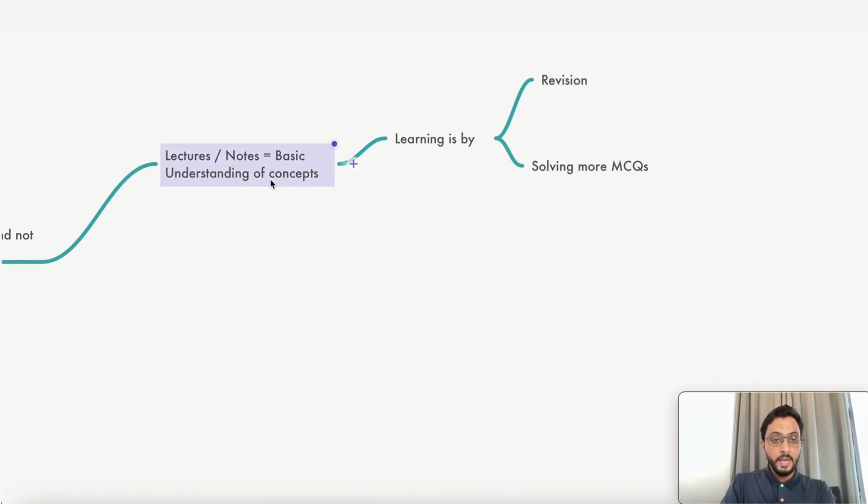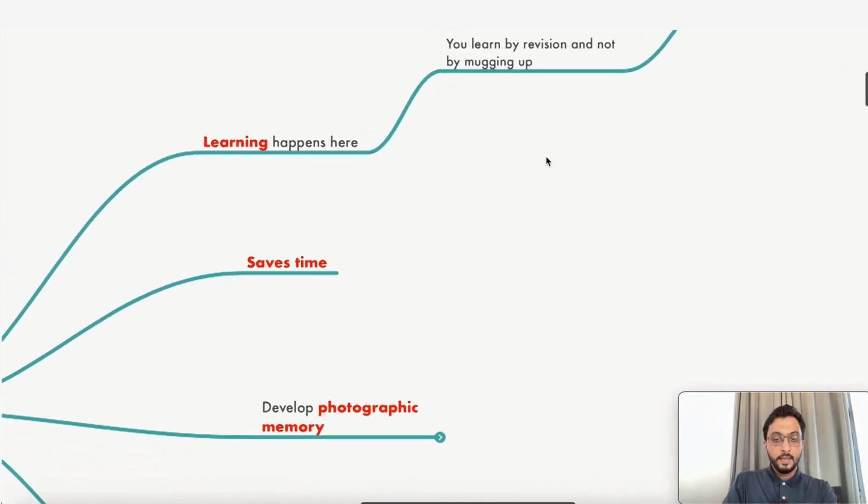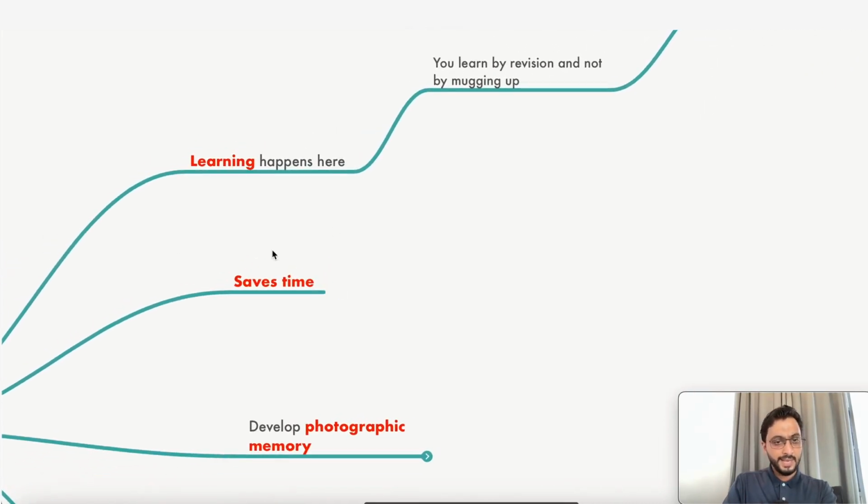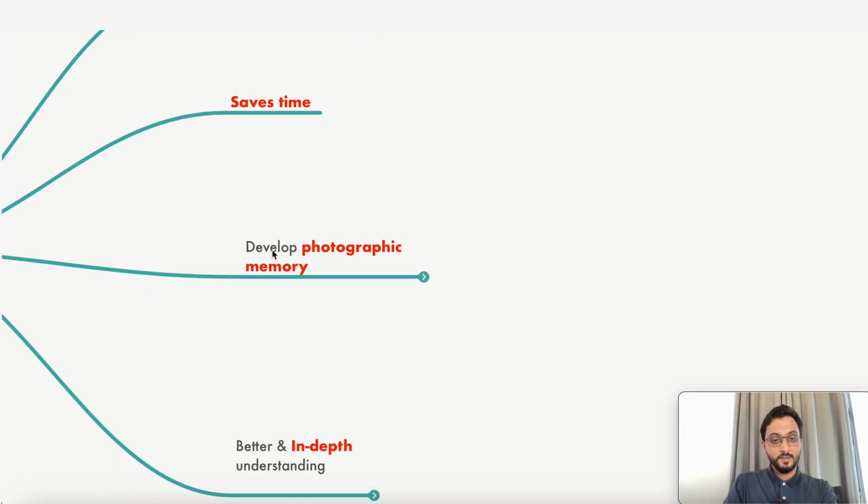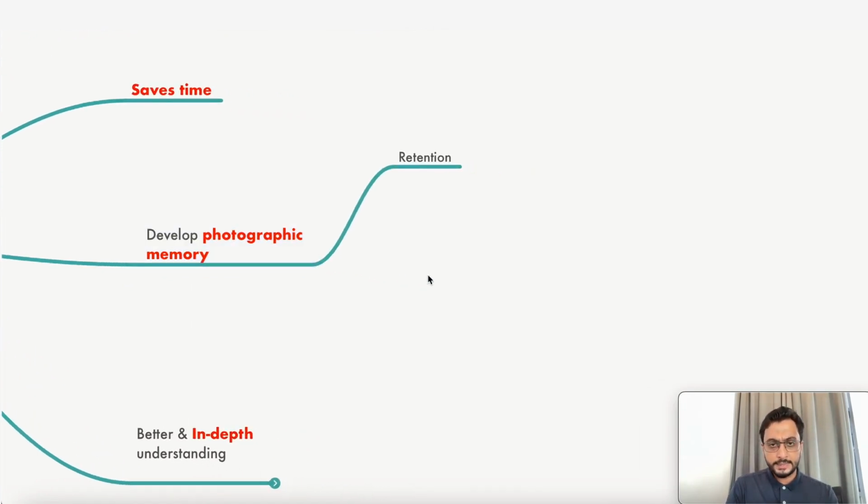So as I've told you, lectures and notes make you understand the concepts. No doubt about the lectures, but learning comes by revision and solving more MCQs. Please understand that. Revision is the key, and definitely you solve more MCQs. Now, saving time, I'll give you an example. Where are you actually saving your time? You can develop a photographic memory. How? You continuously revise. The development of photographic memory is in itself a different lecture, I'll come to that. But once you develop your photographic memory, the retention is much better.